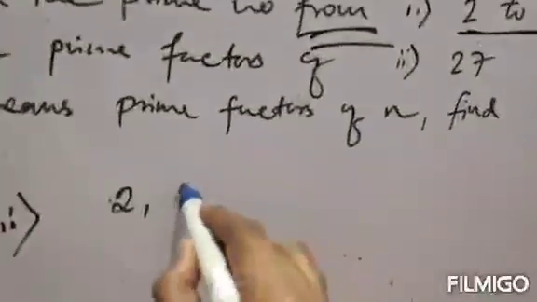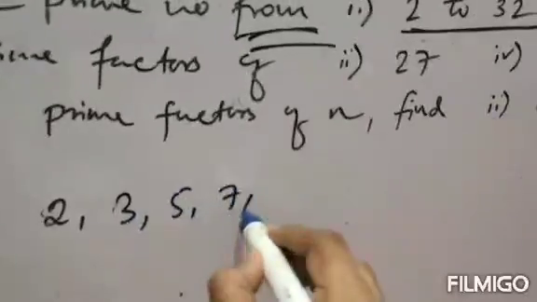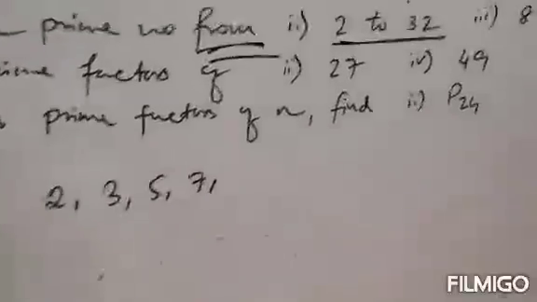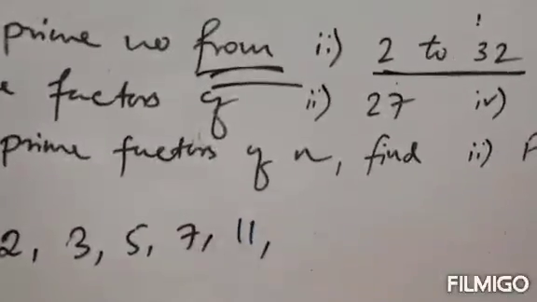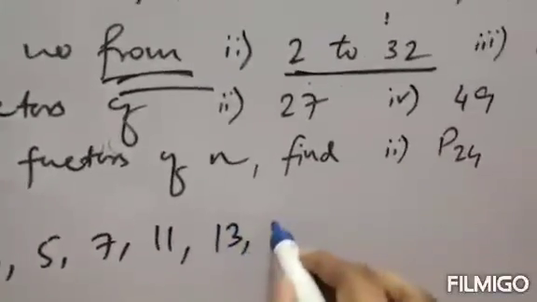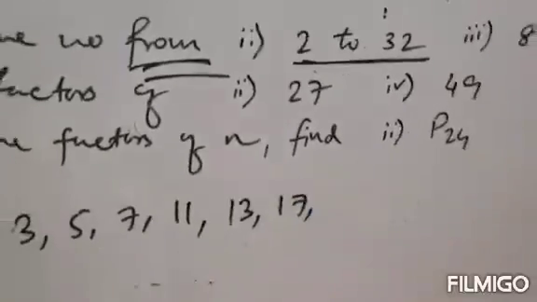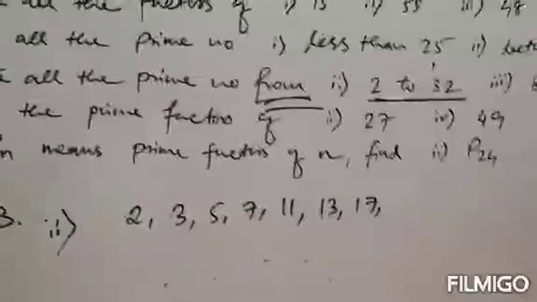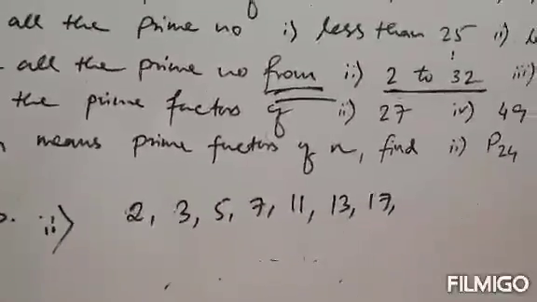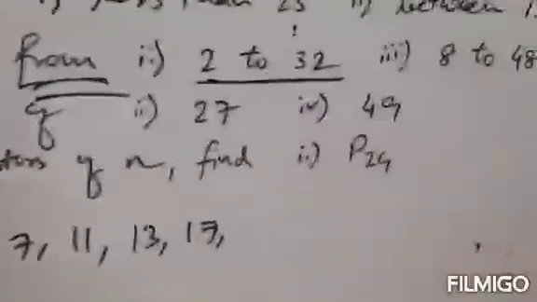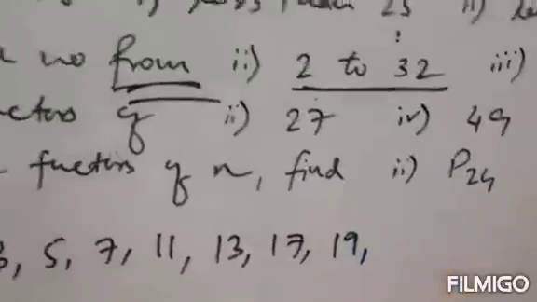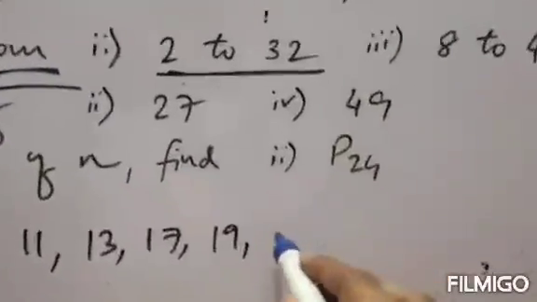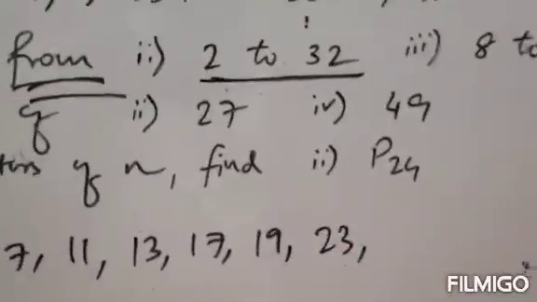Next 3, next 5, 7. 8 is not a prime number, 9 is not a prime number also, 10 not a prime number. So the next prime number is 11, next 13, next 17, because 14 is not a prime number, 15 also not a prime number. 14 is divisible by 2, 15 is divisible by 3 and 5 also. 16 is also divisible by 2, so the next prime number is 17, next 19. 20, 21 is a composite number, 22 is also a composite number. Next number is 23. Clear?